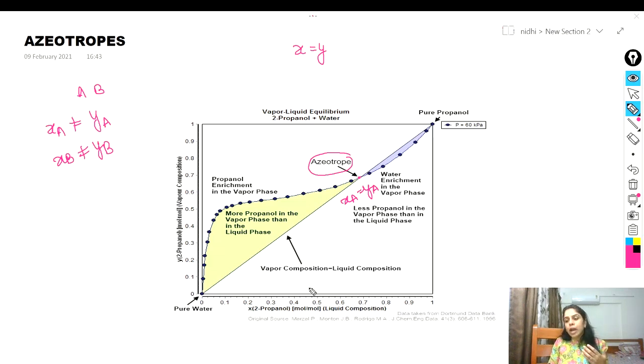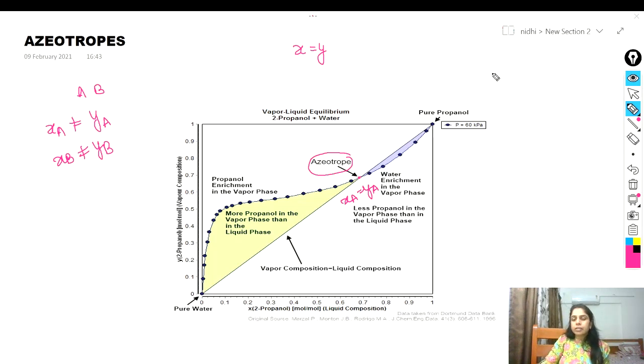So Raoult's law for ideal solutions cannot predict the formation of azeotropes, but other equations like the Wilson equation and the Margules equation can predict the formation of azeotropes for some mixtures. Once azeotropes form in any system, there are a number of variations and formations. Okay, so there are some conditions to form an azeotrope.